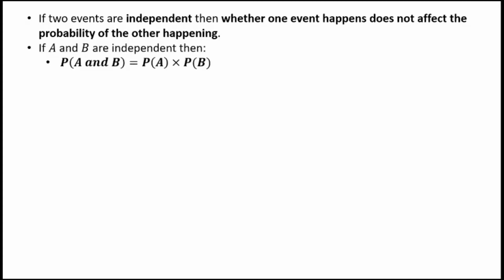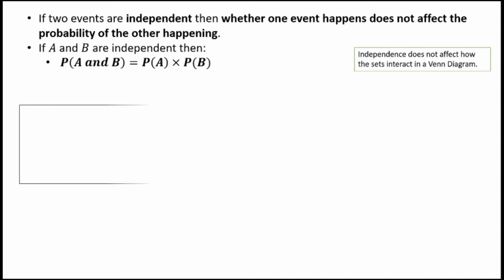Okay, so just once again, formally, there is a way to identify independent events, and it's a way for us to test whether things are independent. If two events are independent, the probability of A and B will equal the probability of A multiplied by the probability of B. The intersection, the probability of them both happening at the same time, is going to be the product of each of them happening individually. Okay, let's just go through an example.